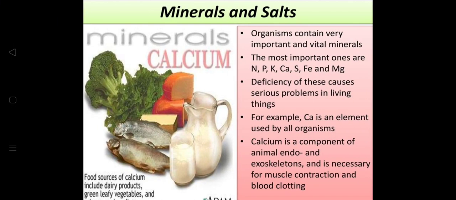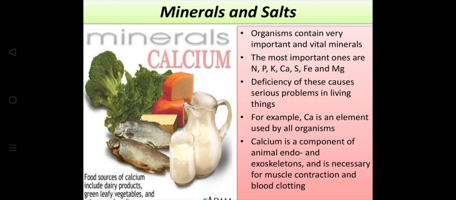Then we talk about the minerals and salts. Now, minerals, we know calcium as a mineral. Food sources of calcium include dairy products, green leafy vegetables. Organisms contain very important and vital minerals. We know that certain organisms contain different minerals and how they play an important role. So the most important ones are magnesium, calcium, iron, phosphorus, vitamin K. Deficiency of these causes serious problems in living things.